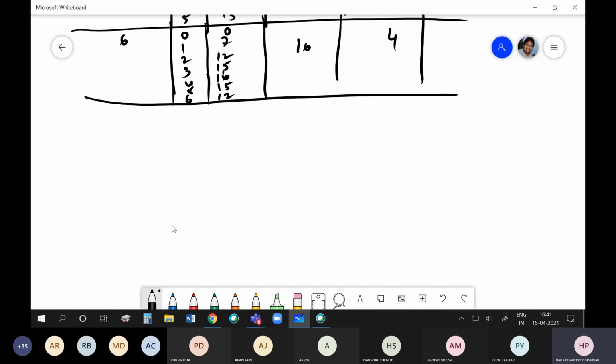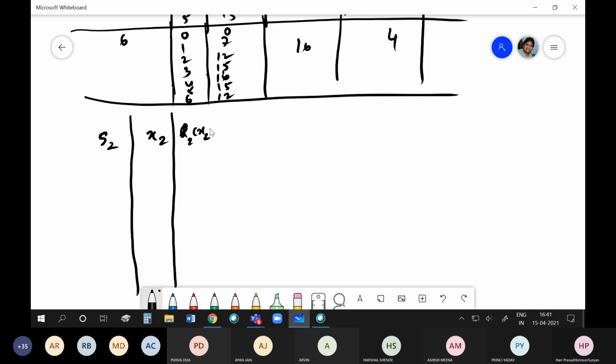So S2. Okay, and X2 is the release in the second stage. Okay, and R2 of X2. Then we will have S2 minus X2. What will be S2 minus X2?